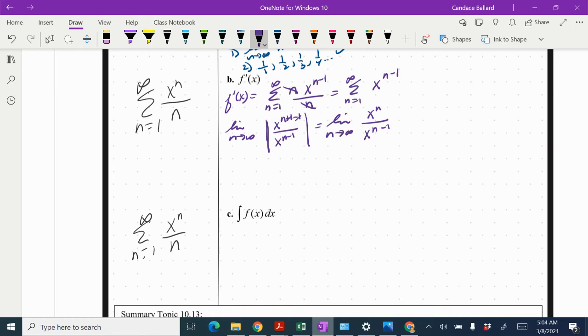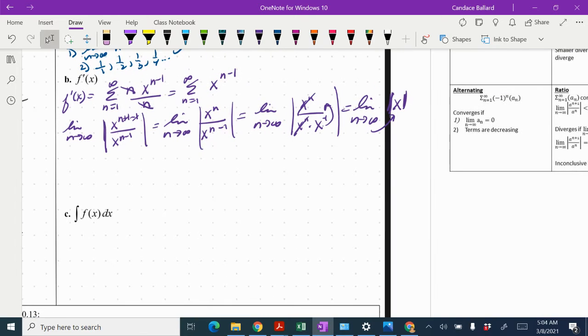All right, so if I take this apart a little bit, I have the limit as n approaches infinity of x to the n over x to the n times x to the negative 1. Well, the x to the n's would cancel, and then this guy would come upstairs because we don't like negative exponents wherever they're at. So the limit as n approaches infinity of the absolute value of x. Well, there's nowhere for me to put my n into, so I know that my limit has got to be equal to the absolute value of x. We're going to force that to be less than 1. So my interval is going to be between negative 1 and 1. So my interval didn't change.